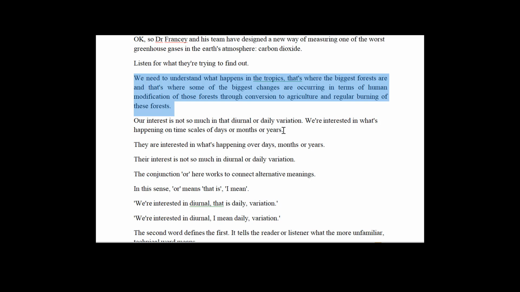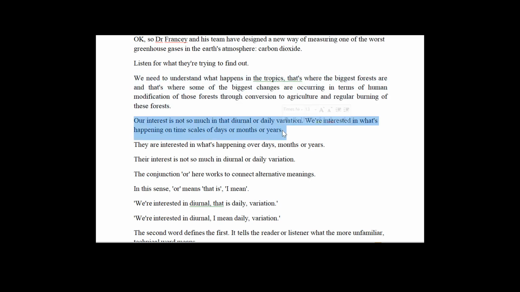forests. Our interest is not so much in that diurnal or daily variation. We're interested in what's happening on time scales of days or months or years. They're interested in what's happening over days, months or years. Their interest is not so much in diurnal or daily variation.